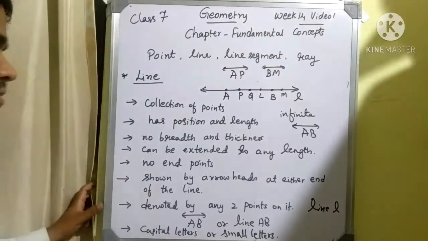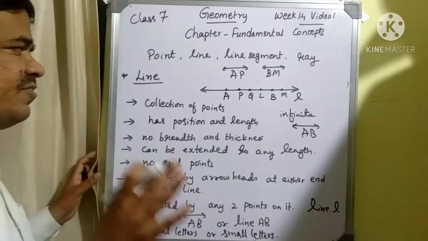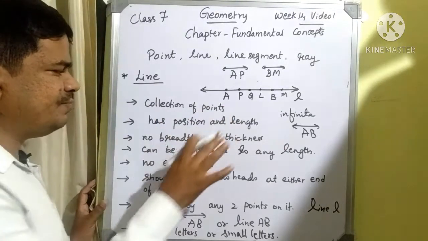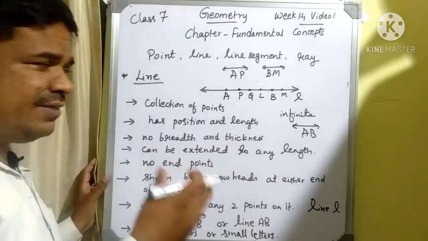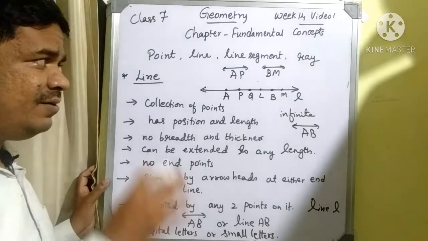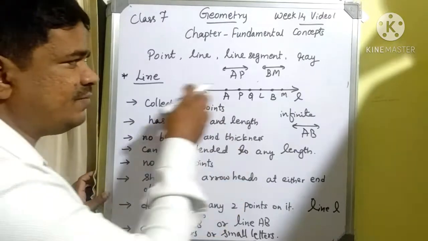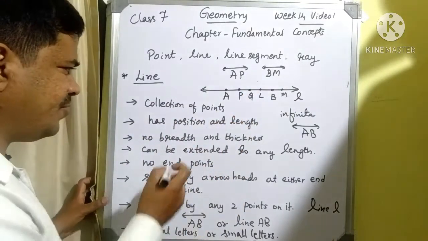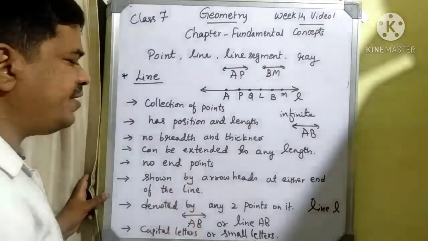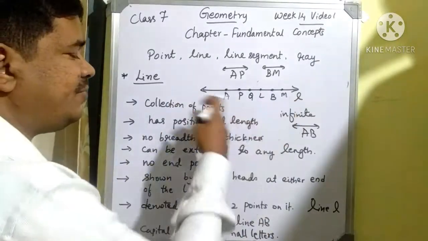These are the important points related to the concept of line. The first point: it contains an infinite collection of points, and it has position and length. Already we said a point has position, but here it contains length also. That means we can measure it. It has no breadth and thickness, and it can be extended to any length. In both directions we can extend this line to any length.